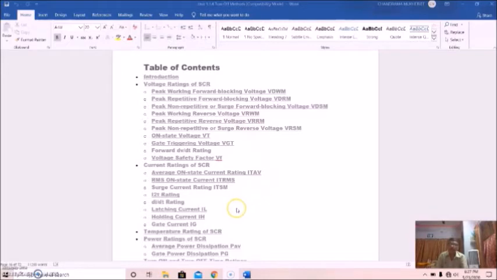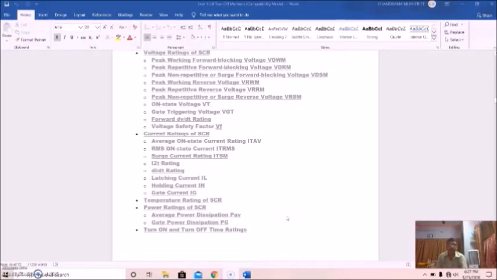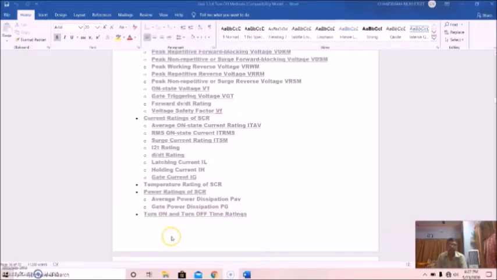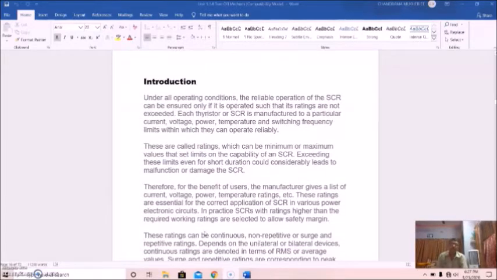And then current ratings: average on-state current rating, RMS on-state current rating, surge current ratings, I2t rating, di/dt ratings, then latching current, holding current, gate current, temperature ratings, power ratings, average power dissipation, gate power dissipation, and turn-on and turn-off times ratings. So why will we discuss all these things, or what is the requirement of gathering knowledge about these ratings and specifications of thyristors?